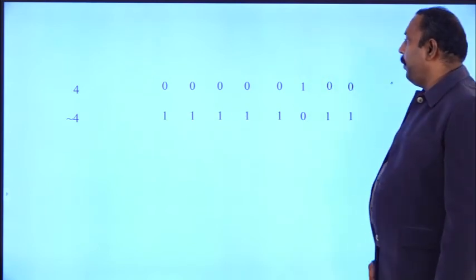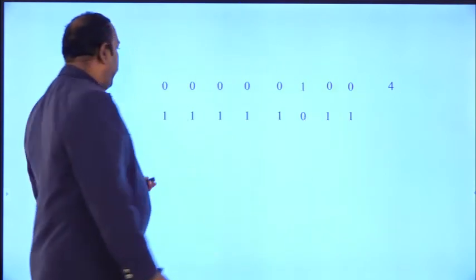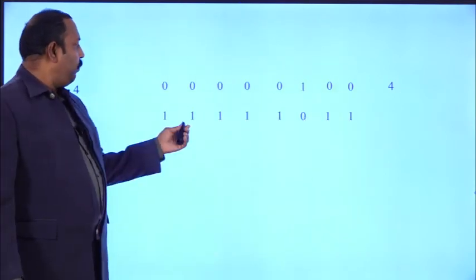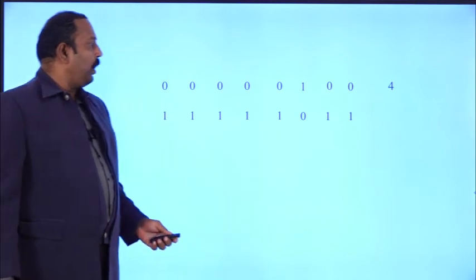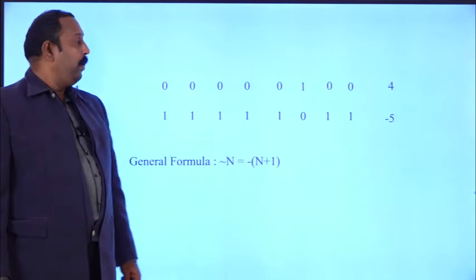So the ones complement of 4 is 1, 1, 1, 1, 1, 0, 1, 1. What is this value? This value is minus 5.